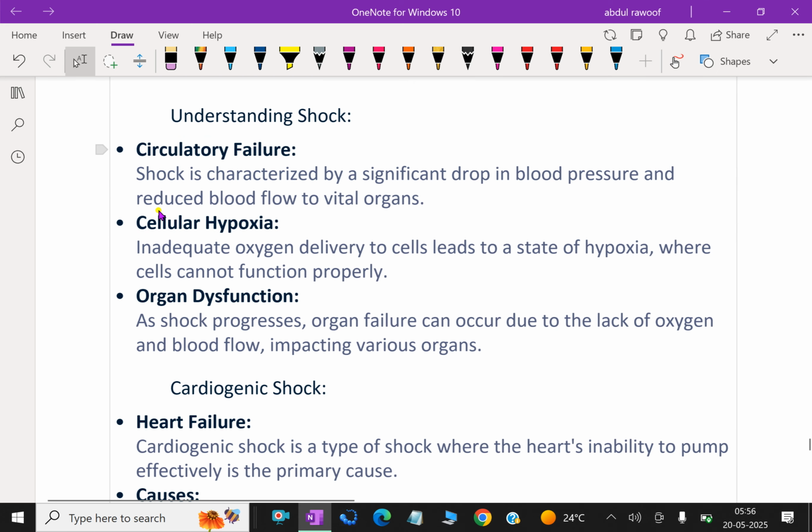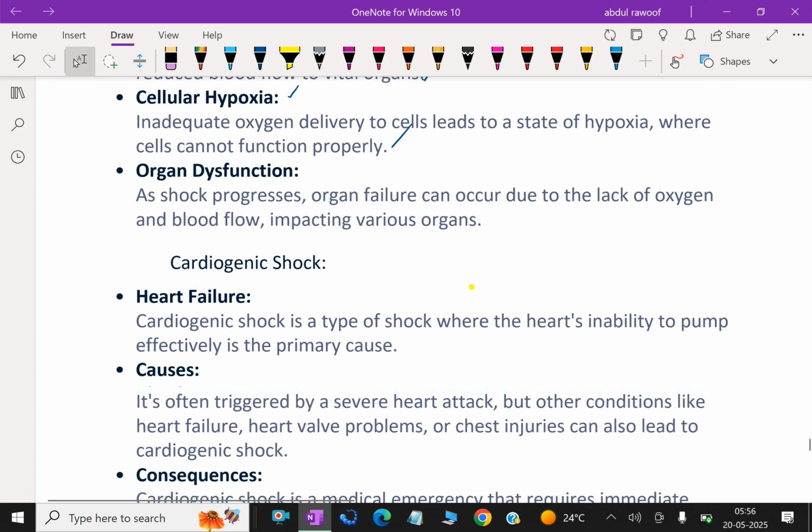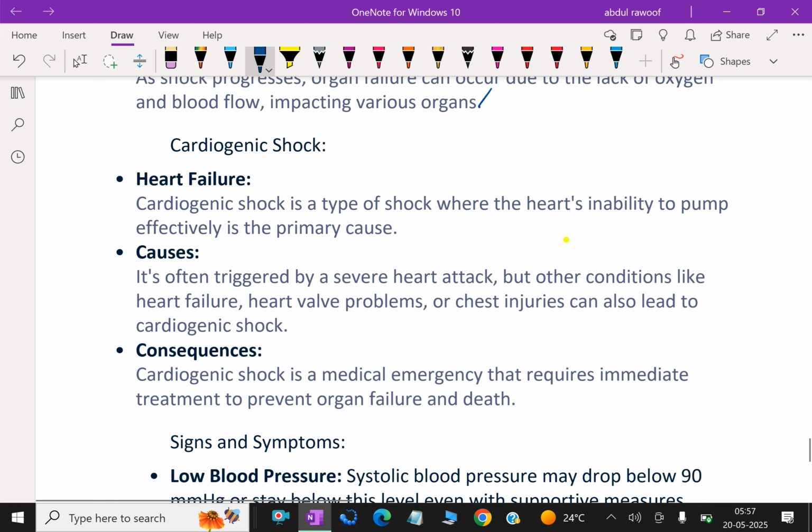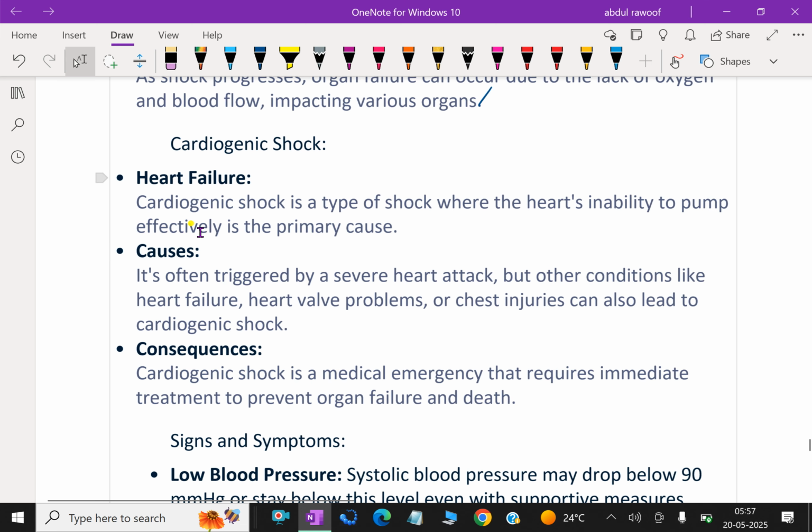Further detail about shock. Circulatory failure. Shock is characterized by a significant drop in blood pressure and reduced blood flow to vital organs. Cellular hypoxia. What is that? Inadequate oxygen delivery to cells leads to a state of hypoxia where cells cannot function properly. Organ dysfunction. As shock progresses, organ failure can occur due to the lack of oxygen and blood flow impacting various organs.